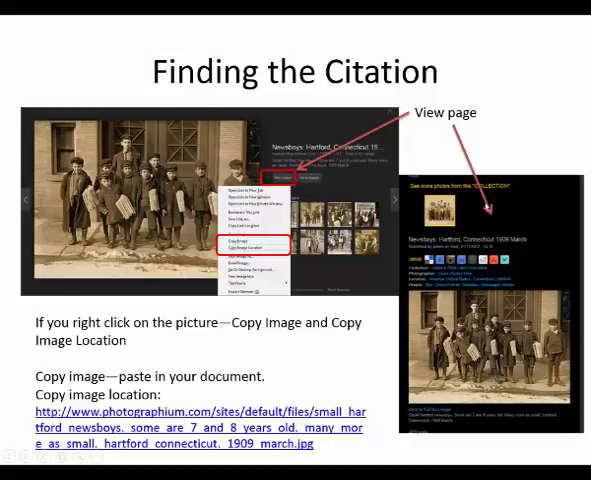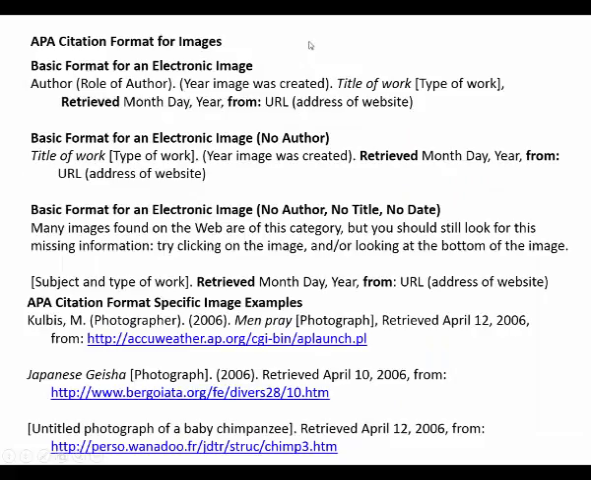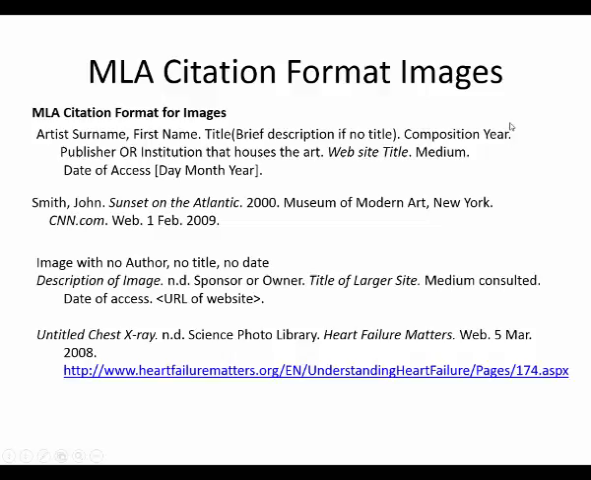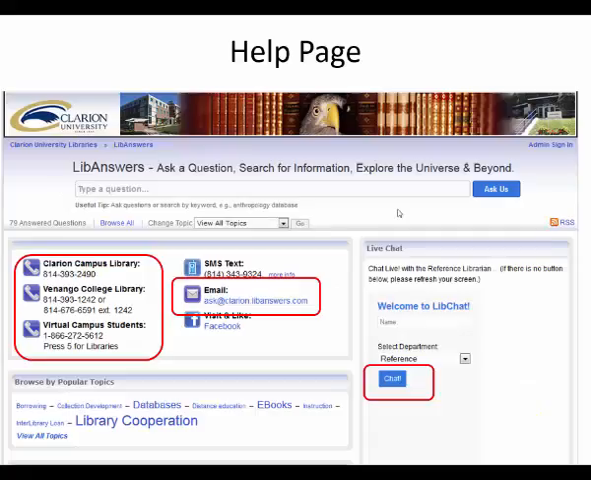I can view this page. It is really good because it tells you where it's found, it tells you the photographer, it tells you the location, it tells you a little bit more about the image. If I want to use this in my paper, I can, on the left here, right click on this and copy this image, or I can copy the image location. If you want to cite this in your paper, you're putting other images in your paper, this is the APA citation format for images. These are the ones for MLA.